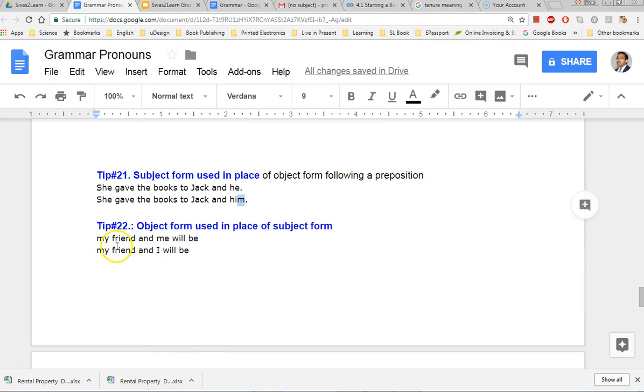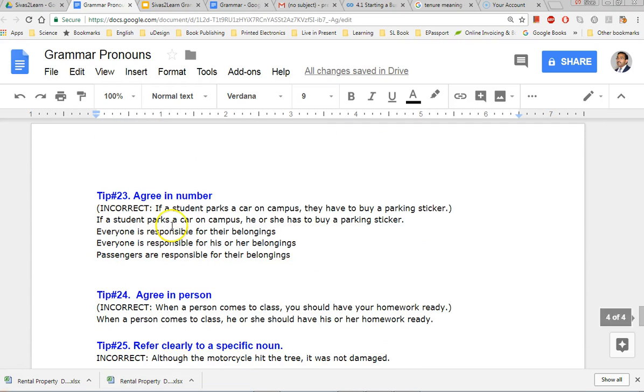Okay. My friend and me. This is not a subject one. This is an object one, right? So, my friend and I. You have to use it correctly. So you have to make sure that they agree in number.